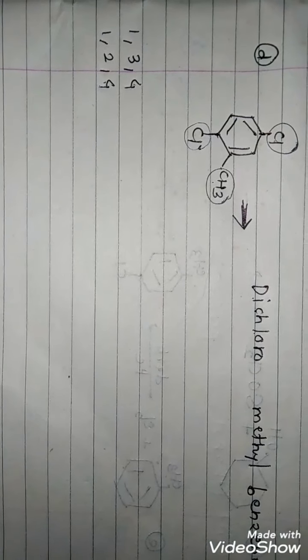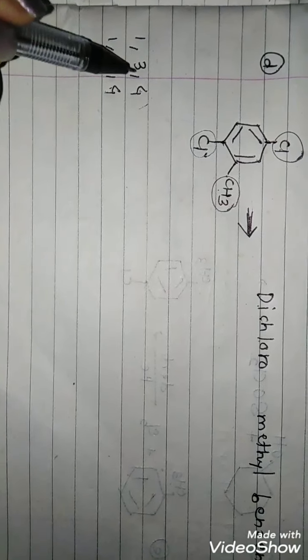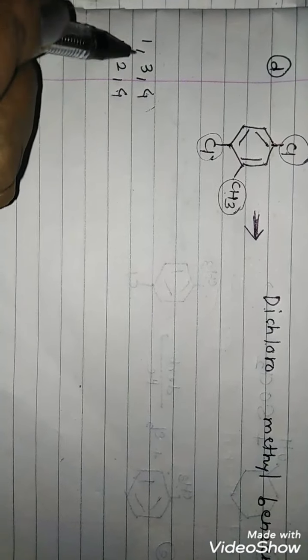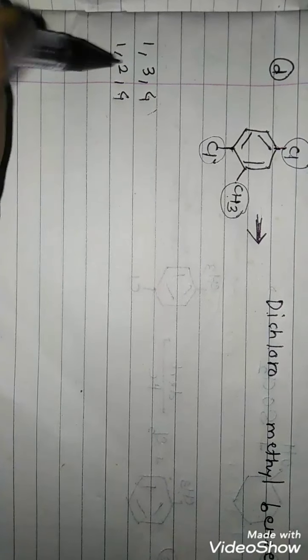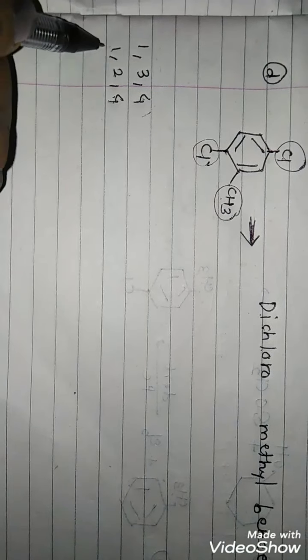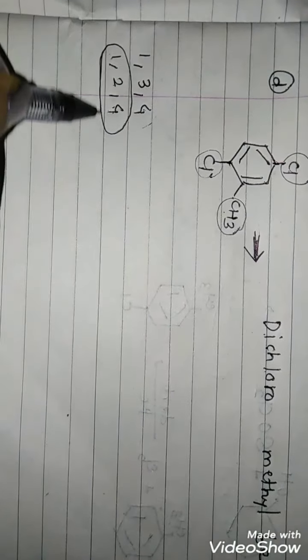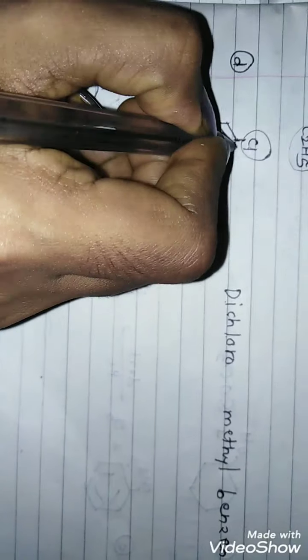So according to Loesch-Lockhart rule, we have to select the position which gives minimum number. So if you consider 1, 3, 4, the sum will be 8. And if you consider 1, 2, 4, the sum will be 7. So we will consider this particular numbering. So we will number it from this carbon 1, 2, 3 and 4.